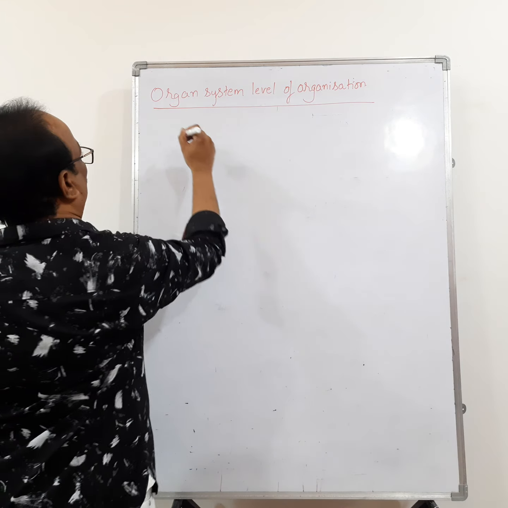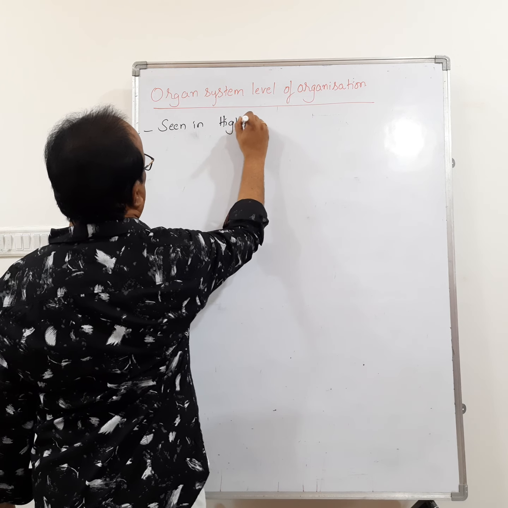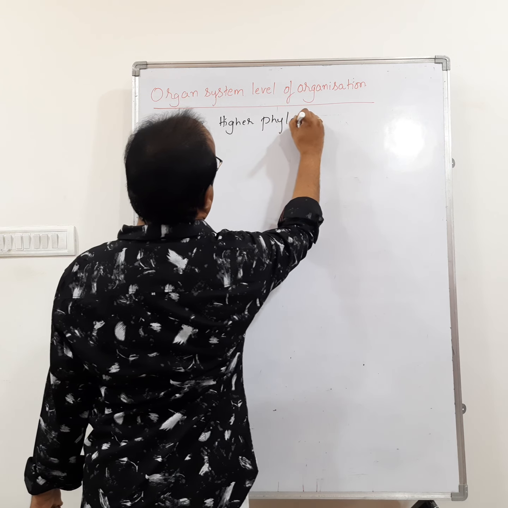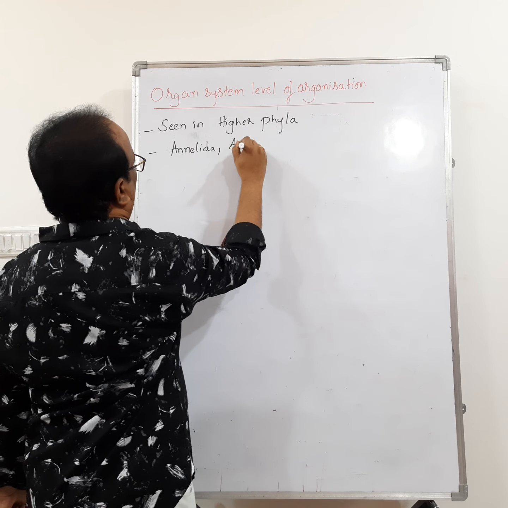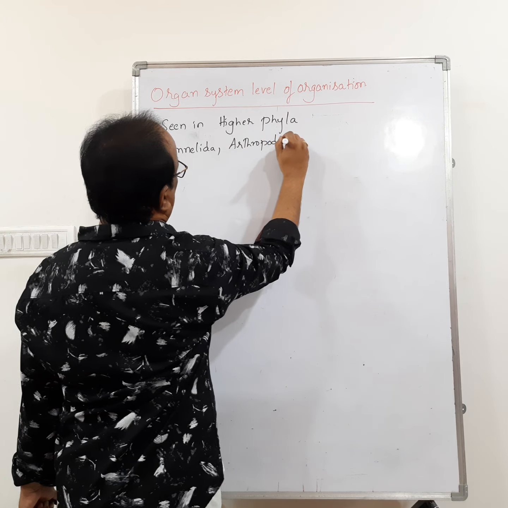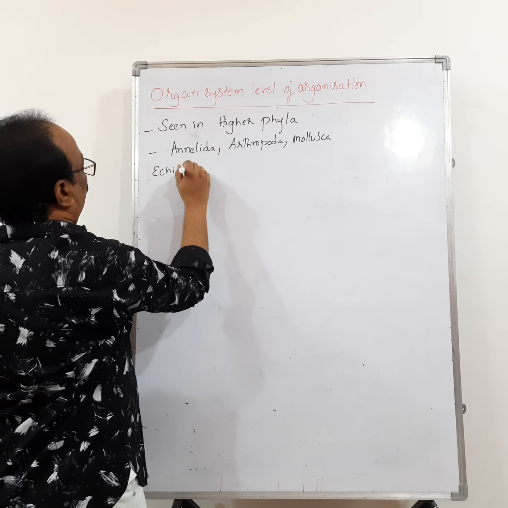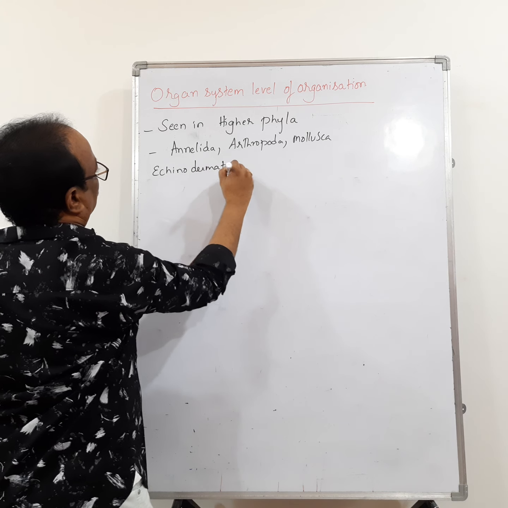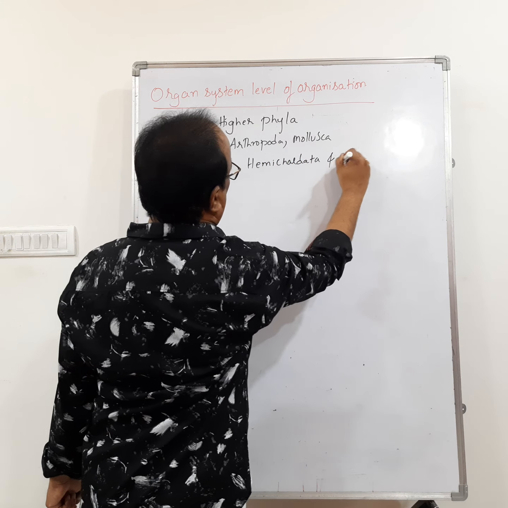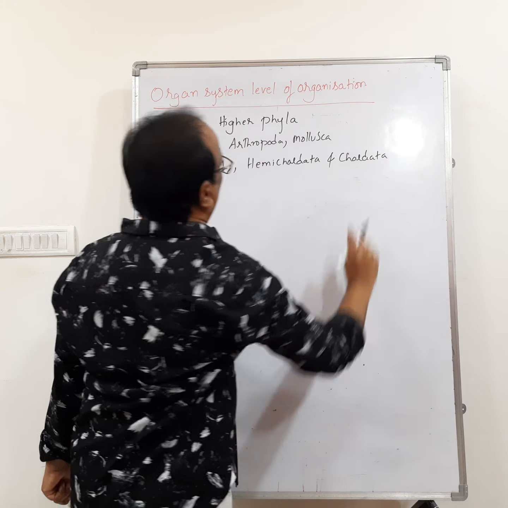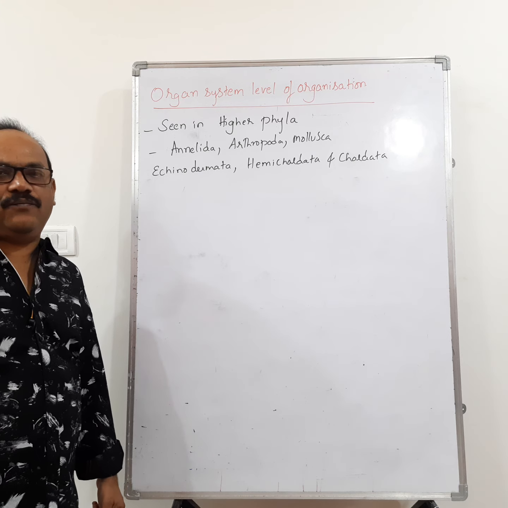The organ system level of organization is seen in higher phyla like Annelida, Arthropoda, Mollusca, Echinodermata, Hemichordata and Chordata. So, the organ system level of organization is seen in the higher phyla.